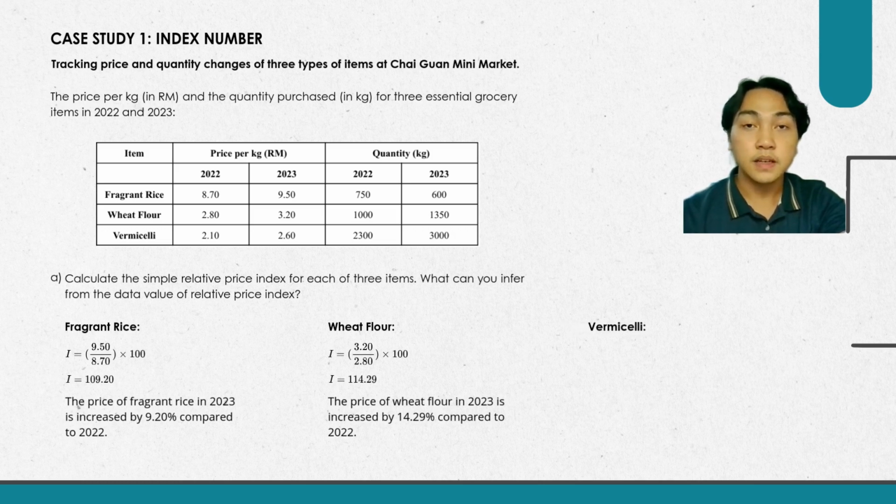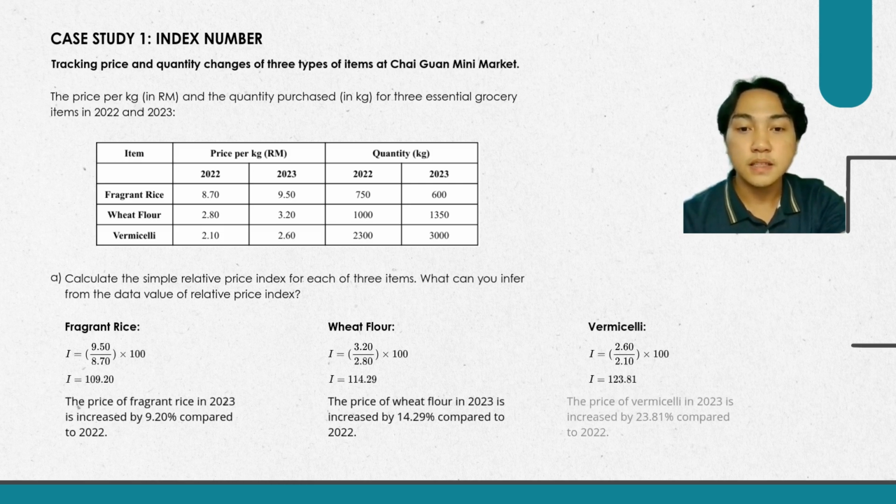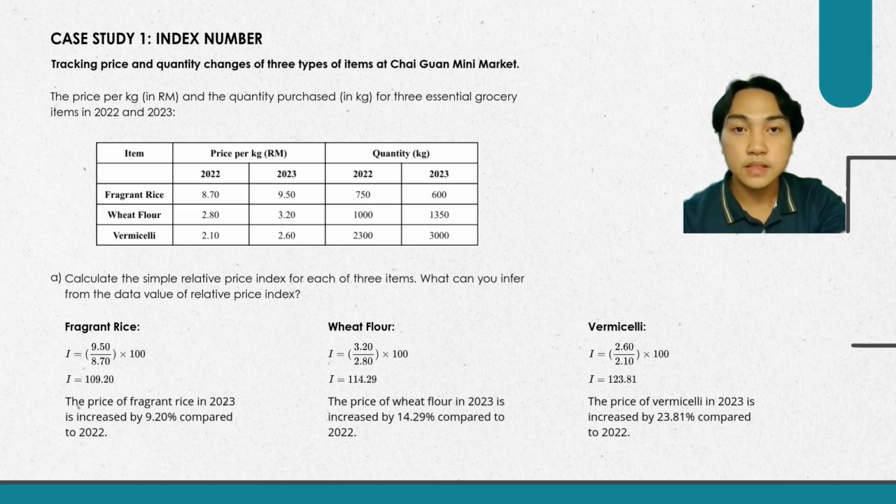For the last item, the current period is 2 ringgit and 60 cents divided by the past period, which is 2 ringgit and 10 cents times with 100 and get the price index, which is 123.81. So the price of vermicelli in 2023 is increased by 23.81% compared to 2022.